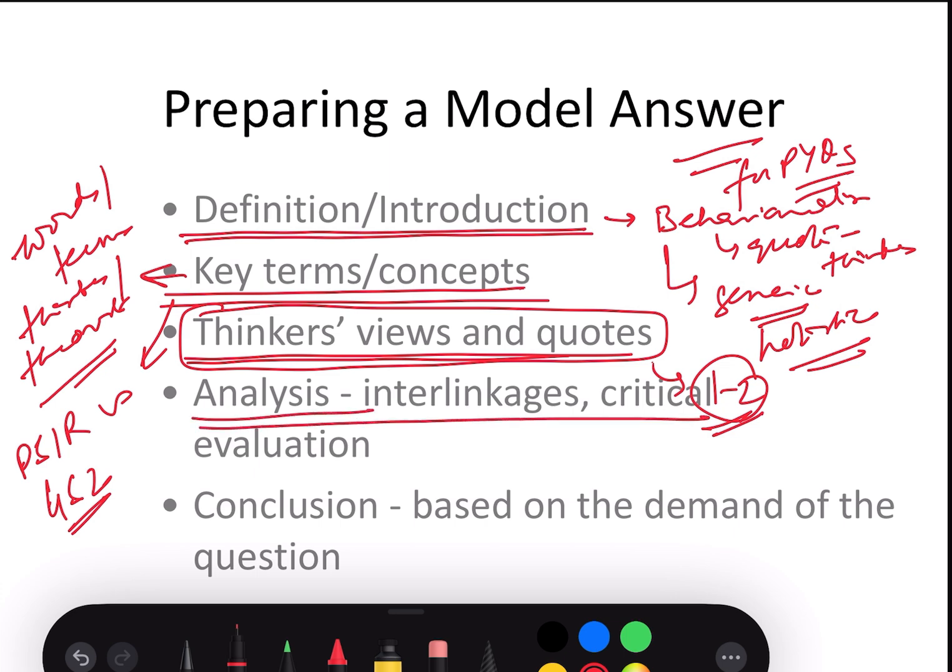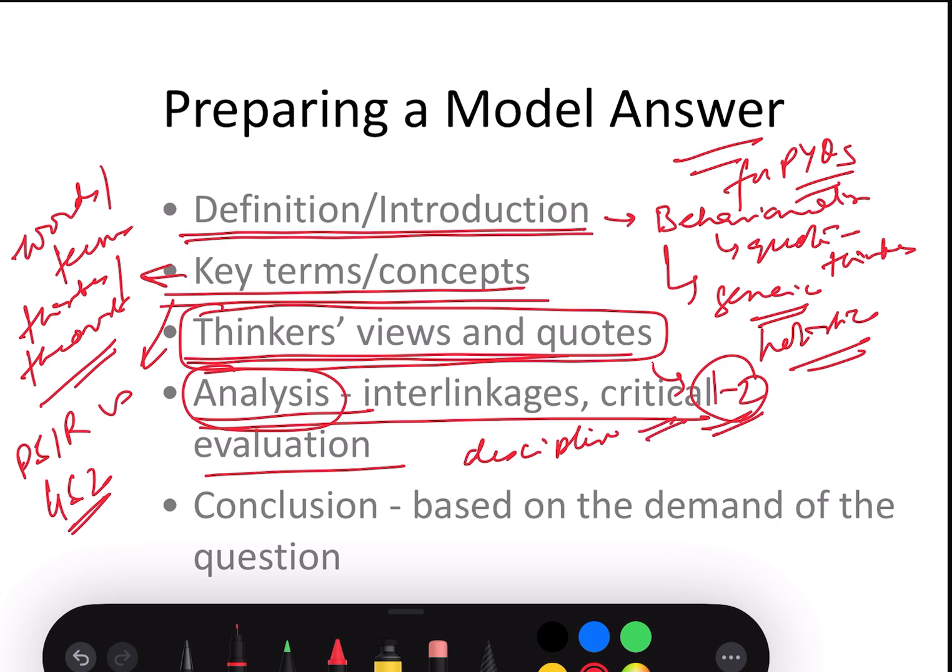Now, analysis. This is another important aspect of your answer. Every answer should have an analysis. Most students write a descriptive answer. They keep describing a theory, or a topic, or whatever the question is asking. The point is, are you able to analyze? Analysis would involve that you are able to link it to something, you are able to quote examples, you are able to give the implication of a topic or a theory or a concept, and it would be great if you are able to link it to current affairs also.